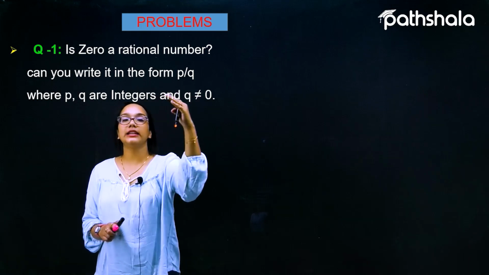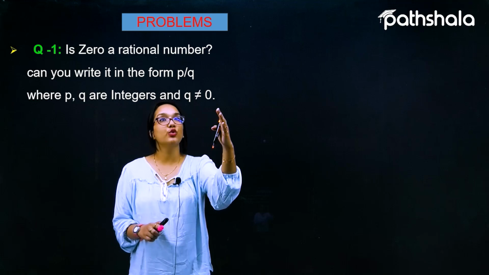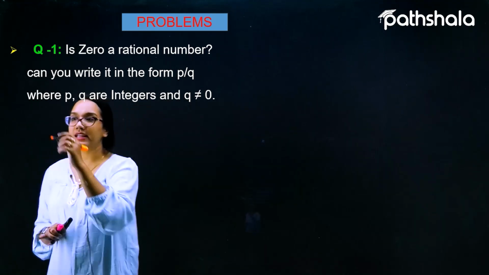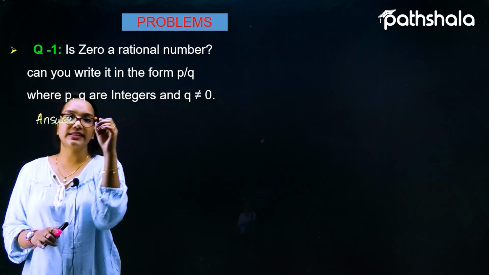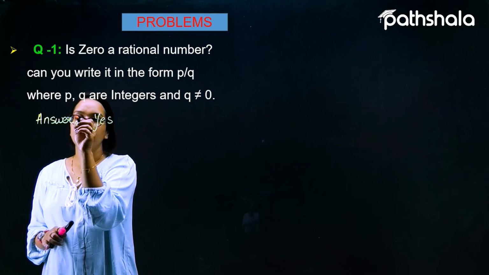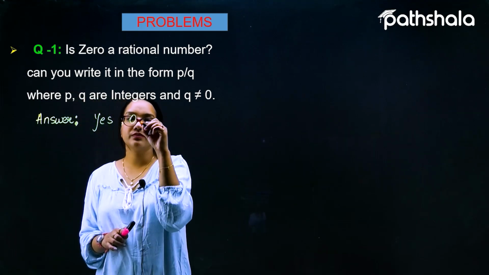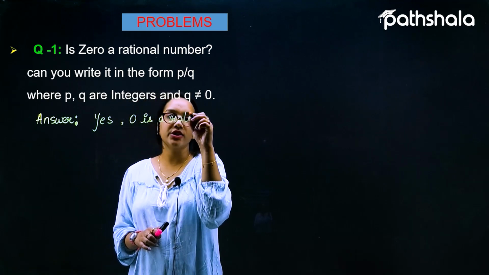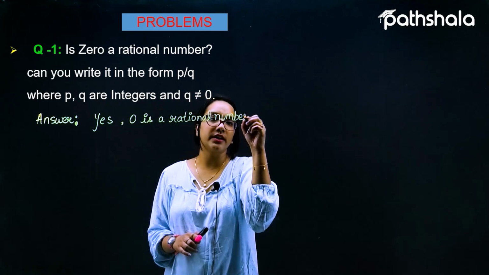The question says, is 0 a rational number? Can you write it in the form P by Q, where P, Q are integers and Q cannot be 0? The answer is very easy. We'll say that yes, 0 is a rational number.